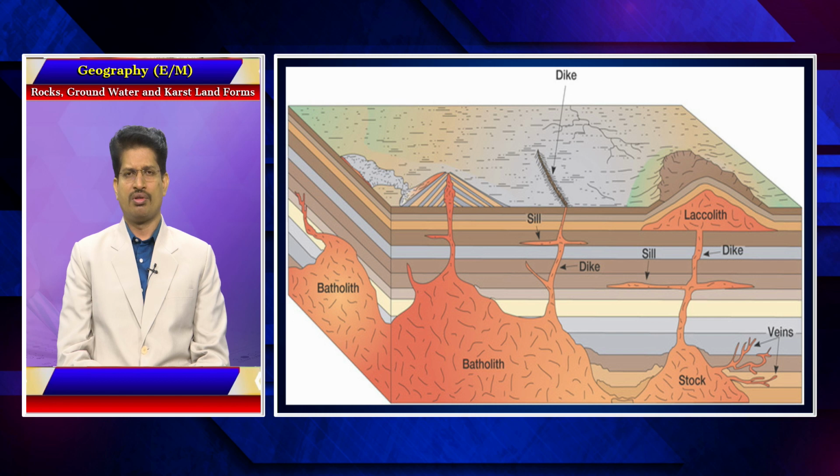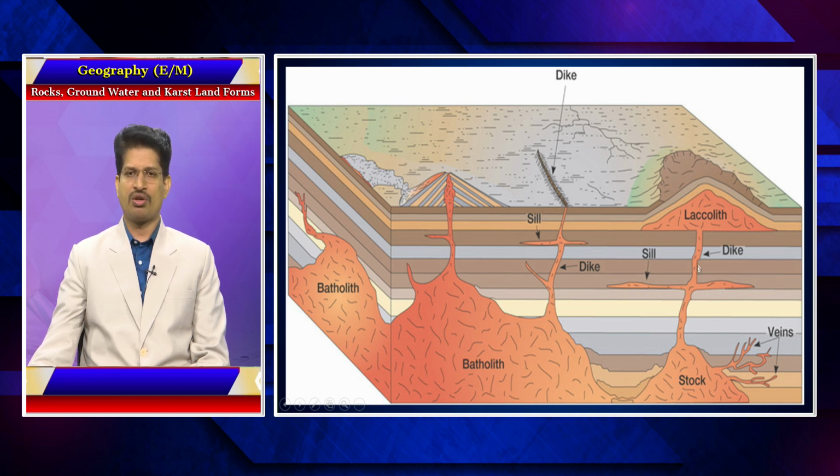Based upon the orientation of the solidified magma in these fracture zones, these rocks are classified and named. For example, if a solidified rock is horizontal, we call it a sill.